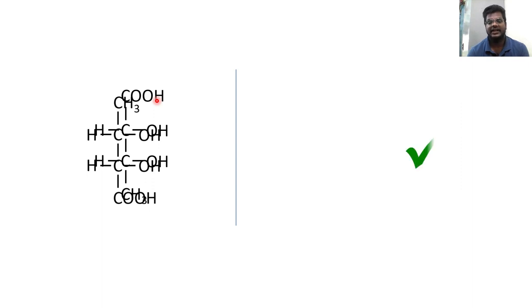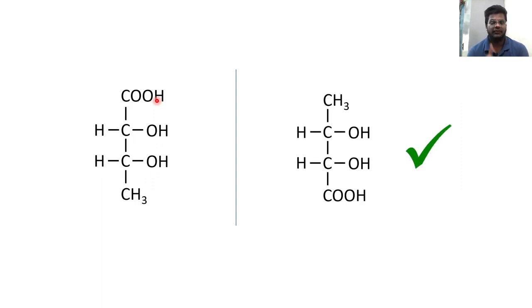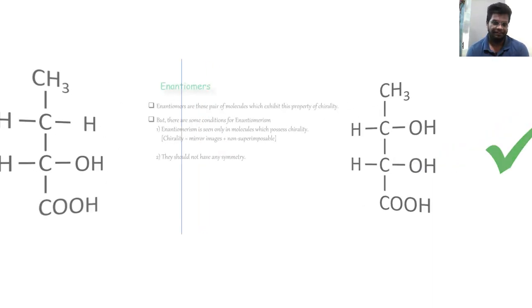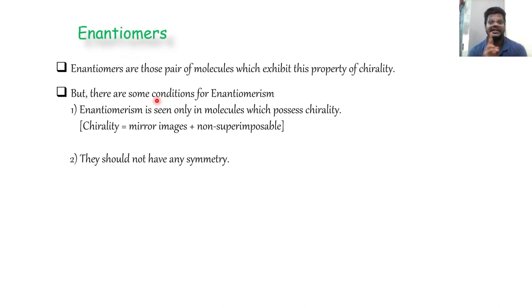Hence, they are enantiomers. Now, there is one more thing you have to remember, that you cannot make or break the bonds here. That is, you cannot break an atom from somewhere and join it somewhere else, like this or like this. No, it is not allowed. The only thing accessible to you is to rotate either anti-clockwise or clockwise 180 degrees, right? Okay. Now moving to the second condition of enantiomers.